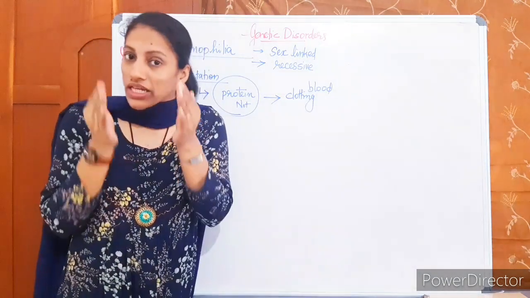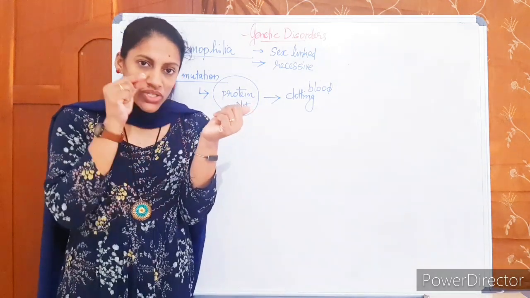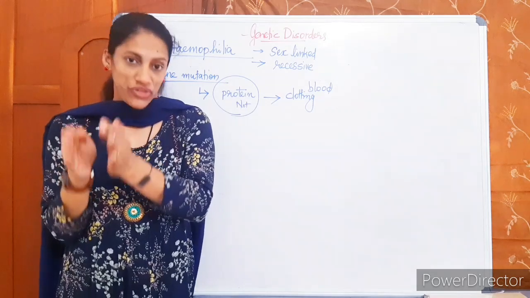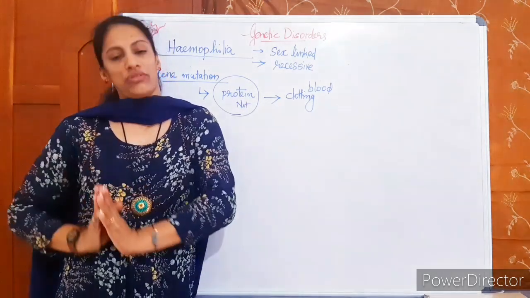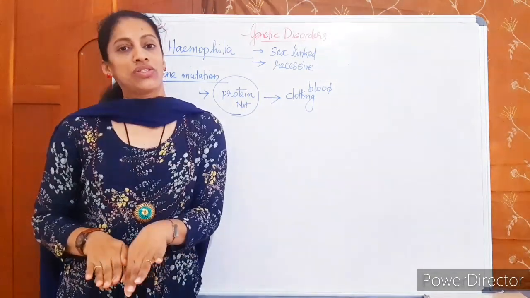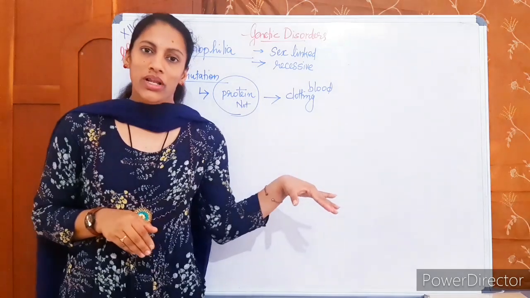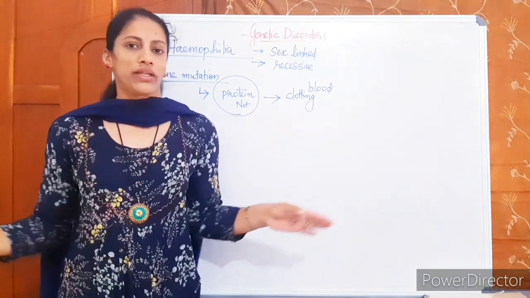Okay, did you get the reason for hemophilia? A single gene mutation resulted in a protein deficiency. That protein is essential for blood clotting. So in hemophilic patients, blood clotting is not normal. Even a small cut will result in non-stop bleeding.